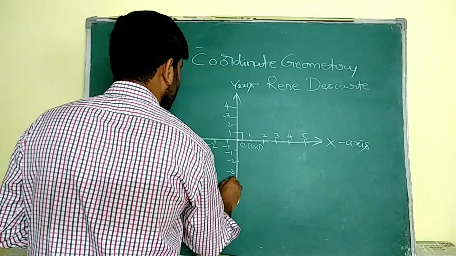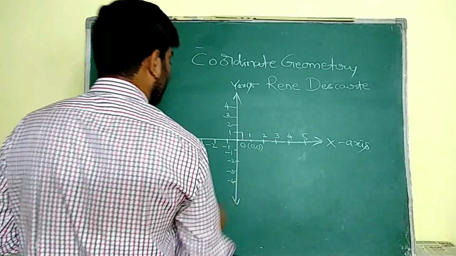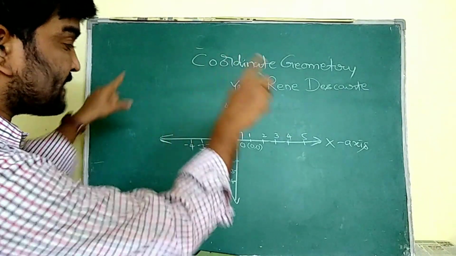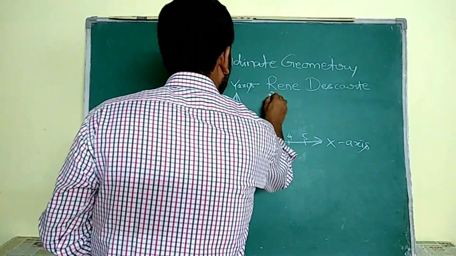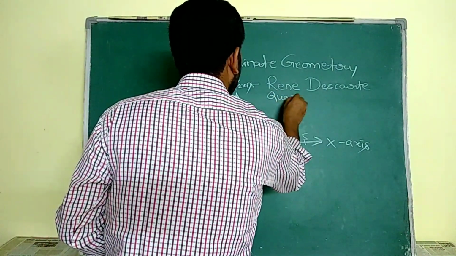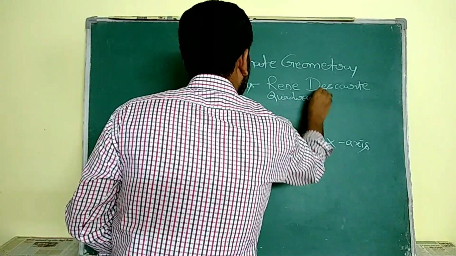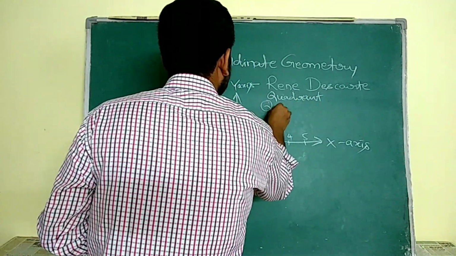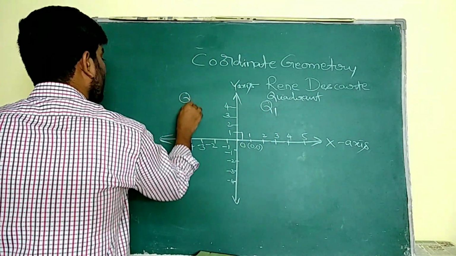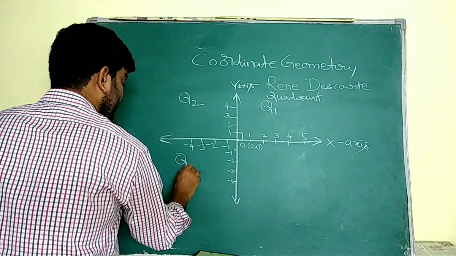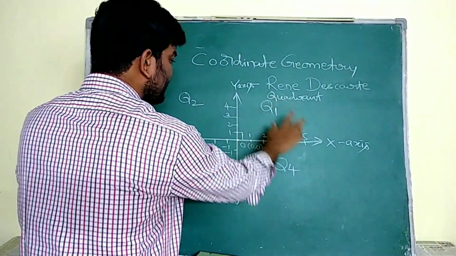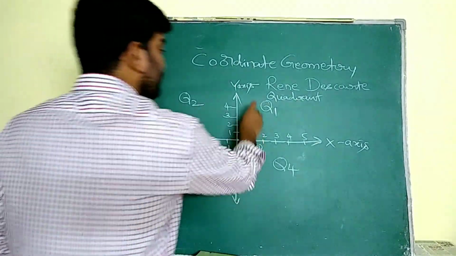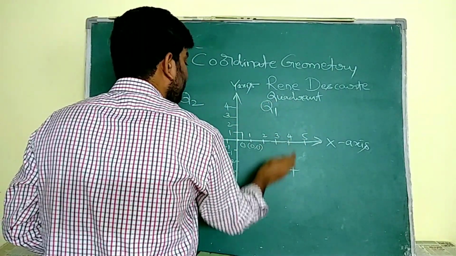So this coordinate plane or Cartesian plane divides the plane into 4 parts. Here each part is known as a quadrant and represented with Q. So it is quadrant 1, quadrant 2, quadrant 3 and quadrant 4. In these 4 quadrants, quadrant 1 is full of positive values.